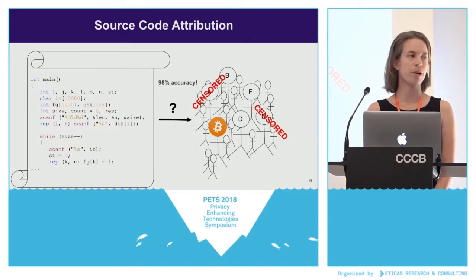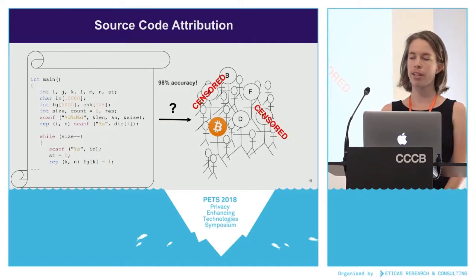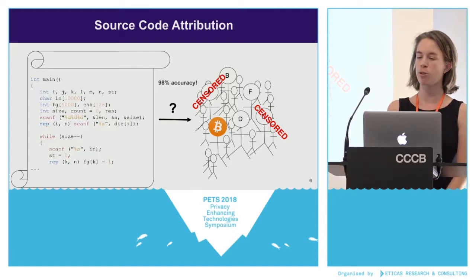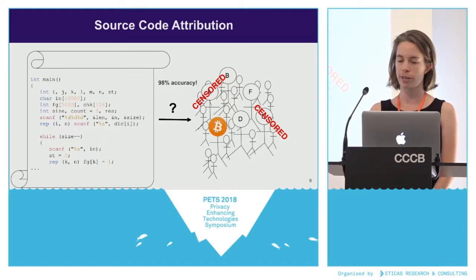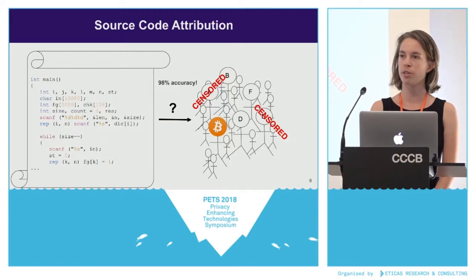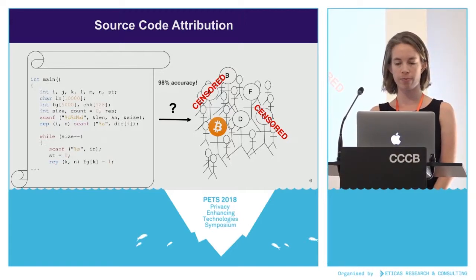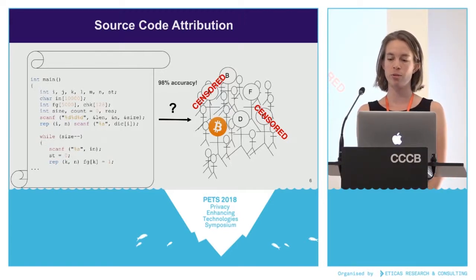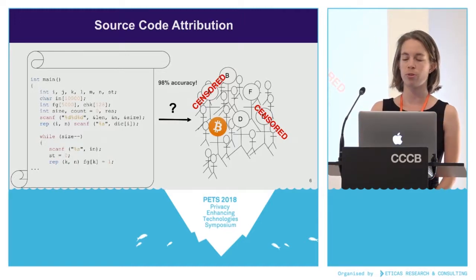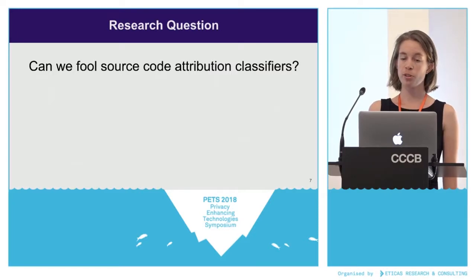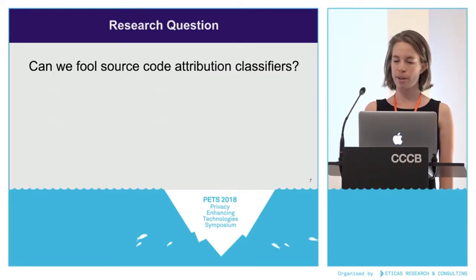Or what if you're a developer in a country with censorship? Someone making an anti-censorship tool might want to preserve their privacy by writing code that doesn't look like they wrote it, by substantially changing their programming style, among other defenses. And on the flip side, someone might want to intentionally frame you by writing code that looks like you wrote it, creating a forgery of your style. So the main question here is: is it possible to fool source code attribution classifiers?